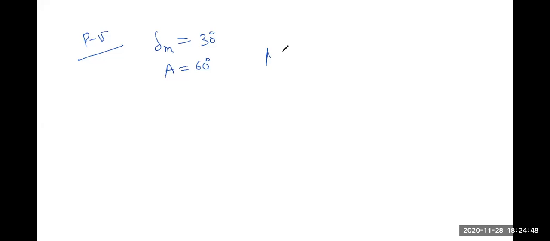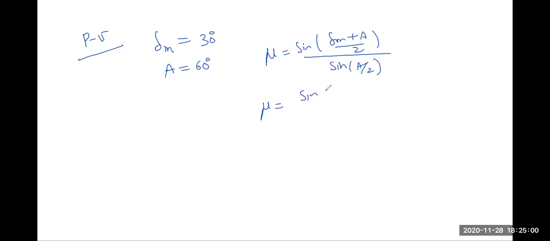Now you can use the direct formula: mu is equal to sine of (A plus delta m) by 2 divided by sine of A by 2. So mu will be sine of (A plus delta m) by 2, that is 45 degrees, over A by 2, that is 30 degrees. Sine 45 degrees is 1 upon root 2. Sine 30 degrees is 1 by 2. So it will be root 2. So option A matches here. Okay, fine. Direct formula based. Very easy question. Let us go for the next question, the 16th question.